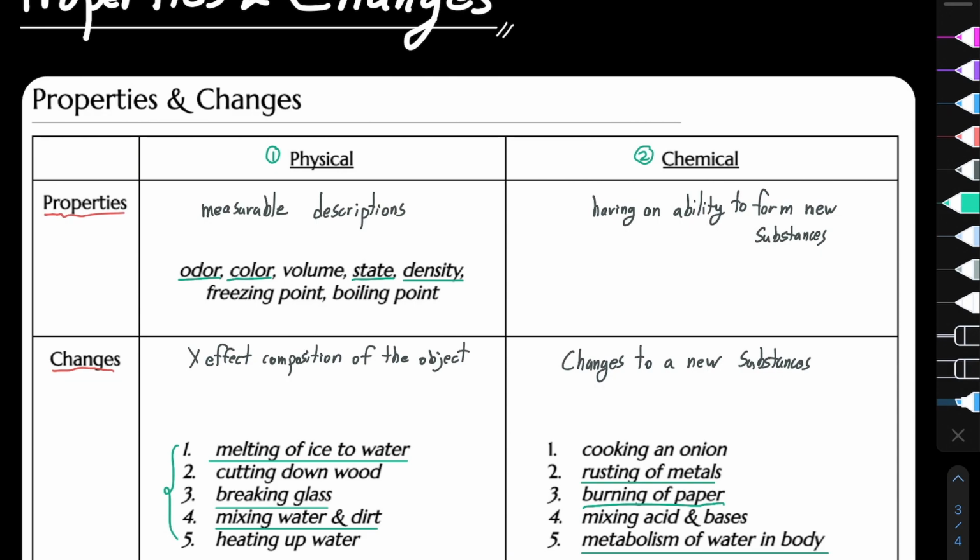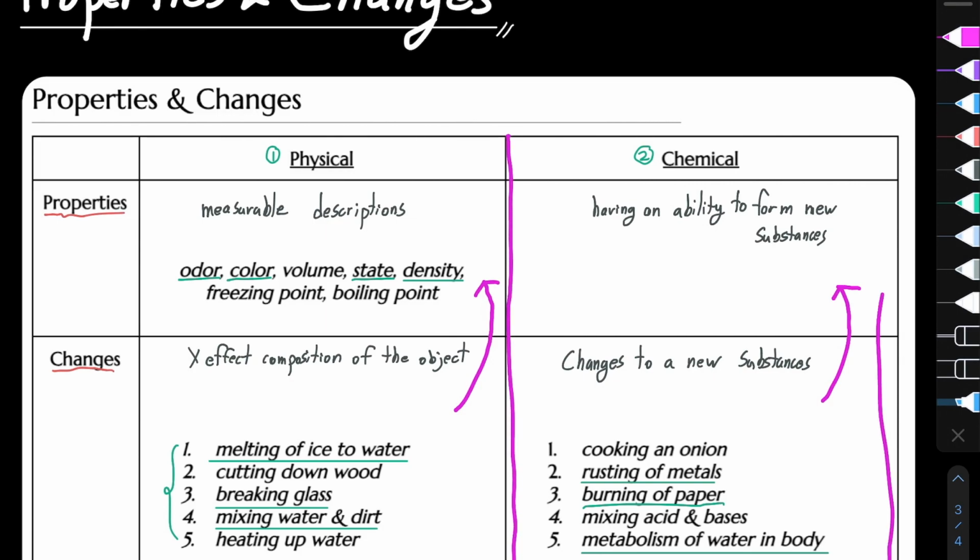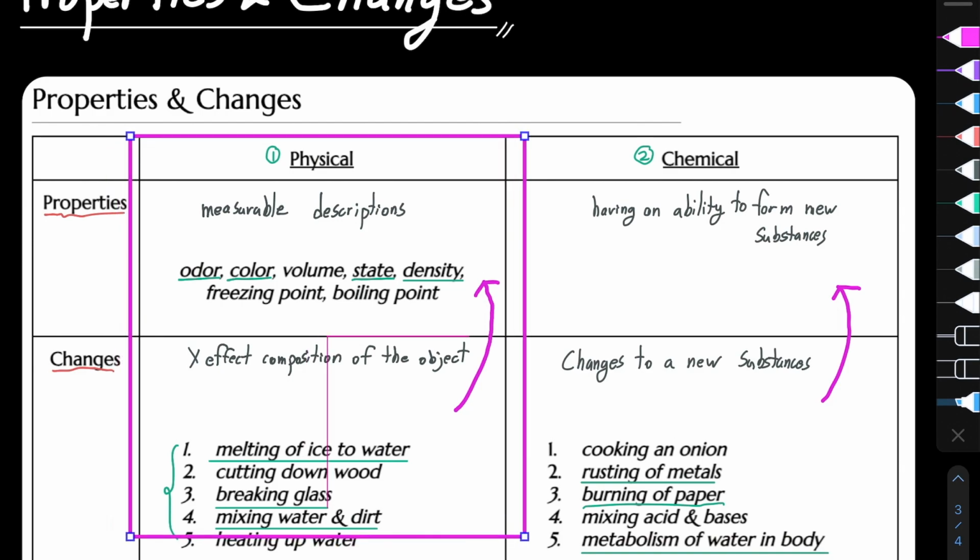And generally speaking, a good way to think about this is that physical changes generally affect physical properties, and chemical changes generally affect the chemical properties of a certain object. And this is a good way to split these into two categories of chemical properties and changes, and physical properties and changes.